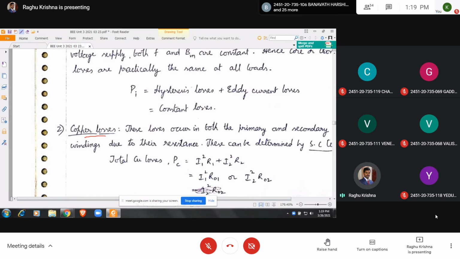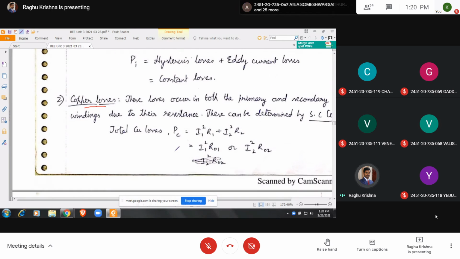When the current increases, copper losses increase. So you can see here I1 square R1 plus I2 square R2. What is I1 square R1? Here R1 is the resistance of the primary winding, so I1 square R1 is the copper loss in the primary winding, which occurs in the form of heat. I2 square R2 is the copper loss in the secondary winding of the transformer.